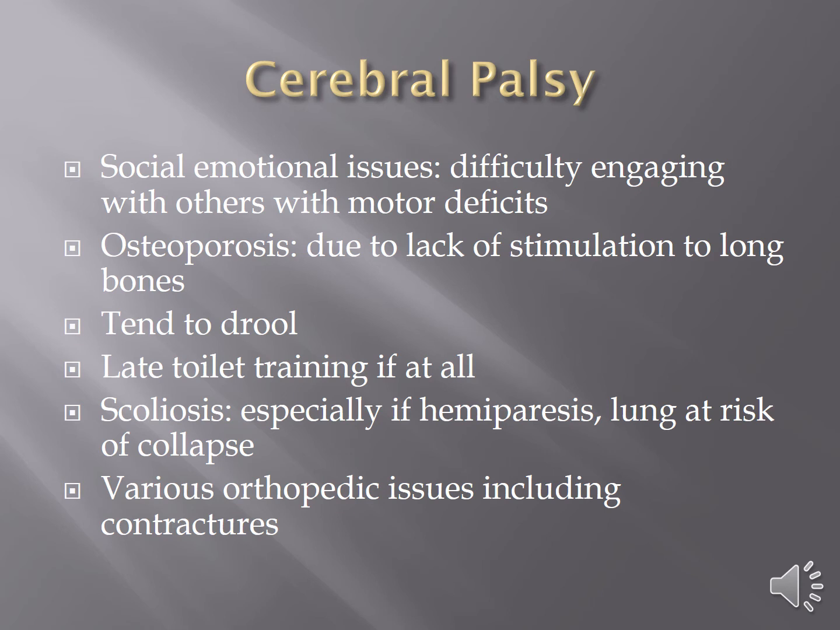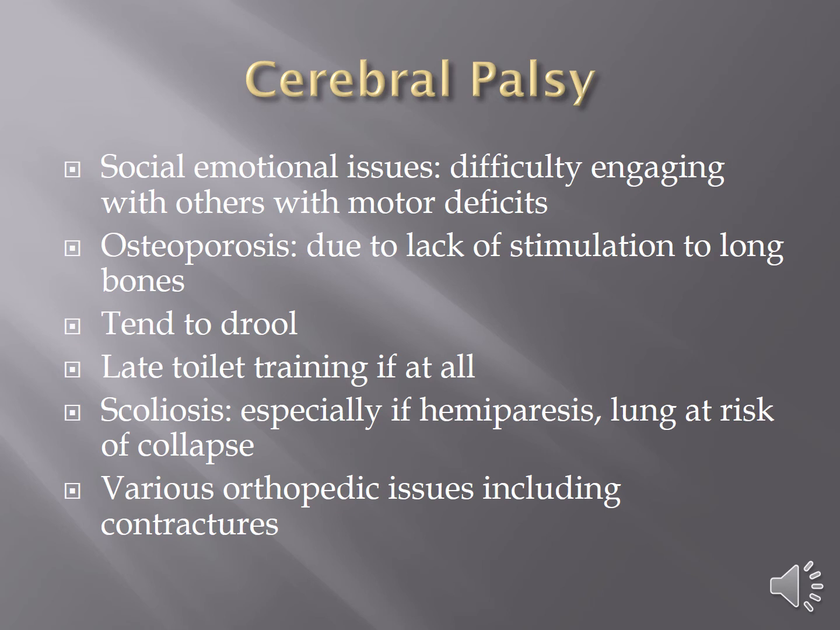They tend to be late with toilet training, if at all. So many kids with cerebral palsy do not end up becoming toilet trained. Depending on how severe their symptoms are, they may or may not be able to be independent in the bathroom. Our kiddos with cerebral palsy that have hemiparesis, that have one side affected, are at very high risk for lung collapse because they get scoliosis. So they're at high risk for both scoliosis and lung collapse. And whether the scoliosis is functional or fixed, they're still at high risk for that.